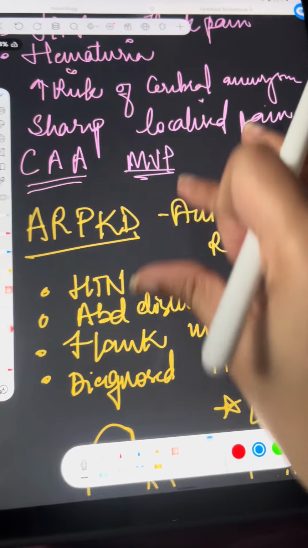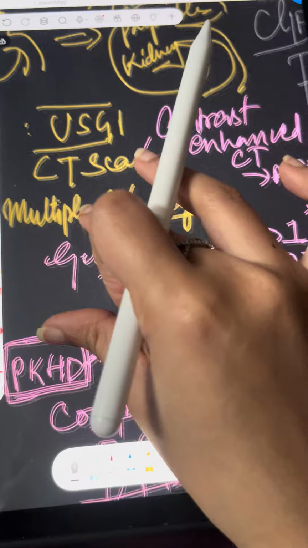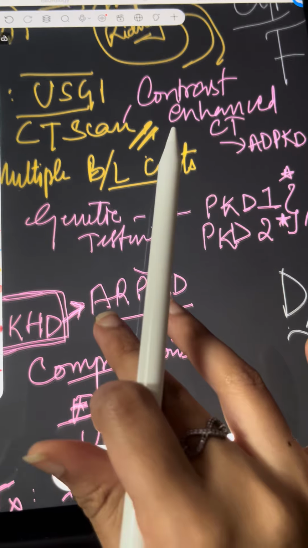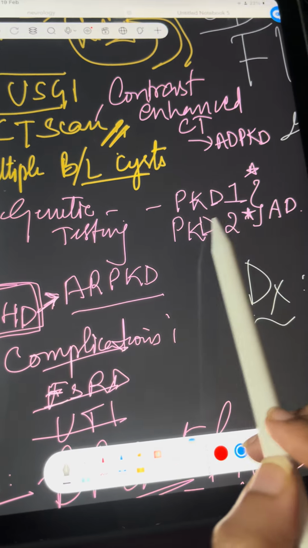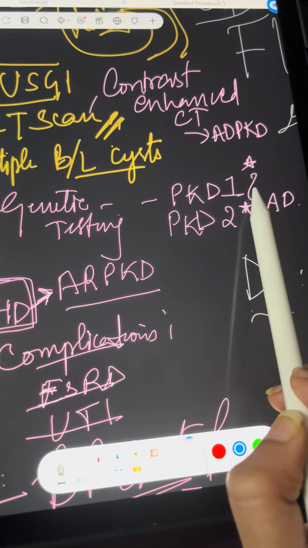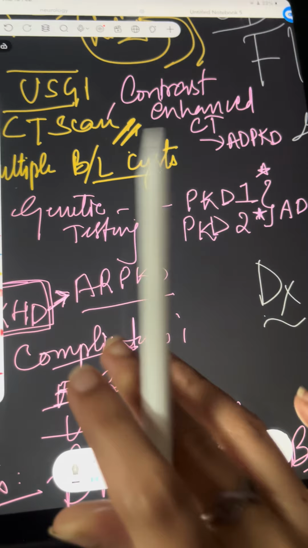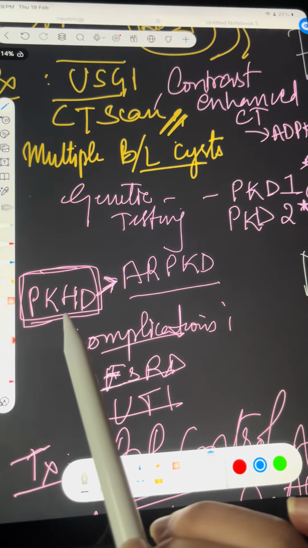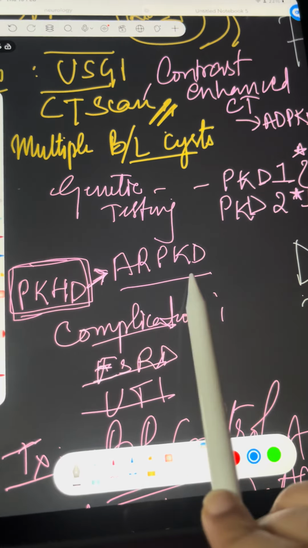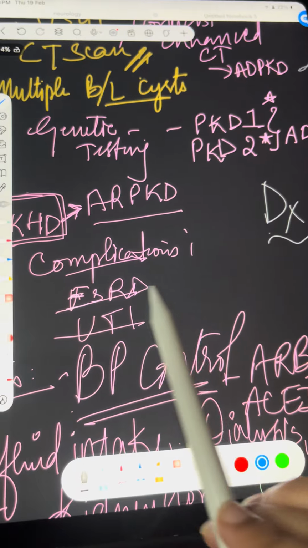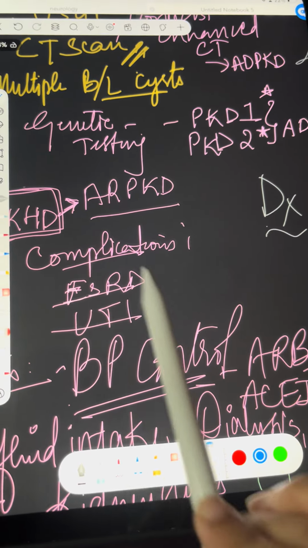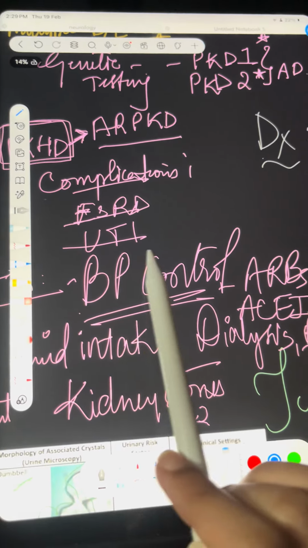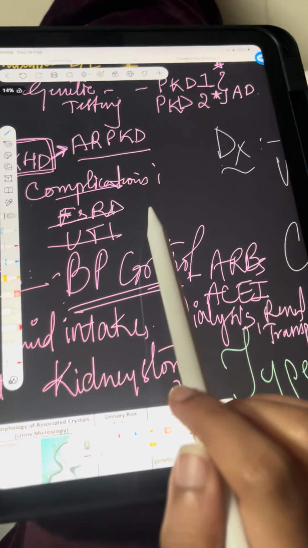Now coming back to the other things, multiple bilateral cysts will be seen in USG and CT scan. Genetic testing, as I told you: for autosomal dominant you have the PKD1 gene on chromosome 16, and the PKD2 gene on chromosome 4. Remember, 1 is 16, 2 is double of that, 4. The PKHD gene can be seen in autosomal recessive polycystic kidney disease. What are the complications of recessive? End stage renal disease, also called ESRD. UTIs can be present if it is not treated.